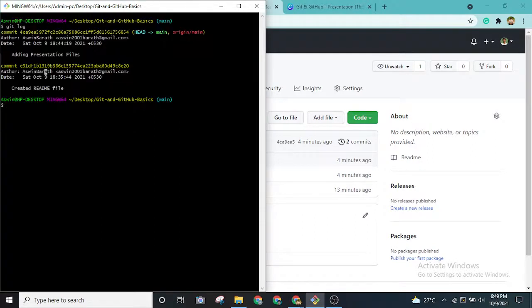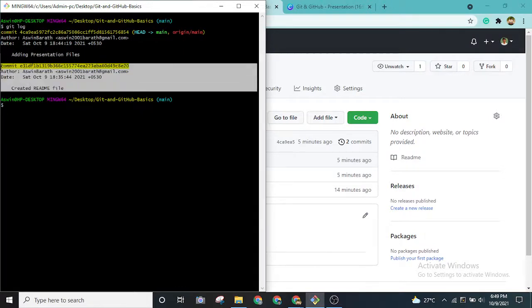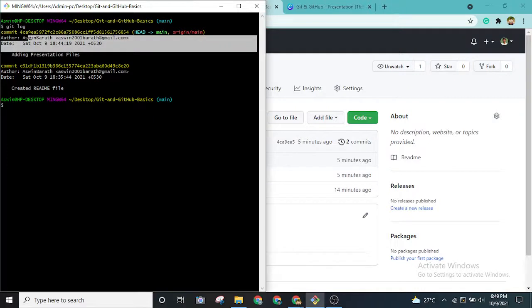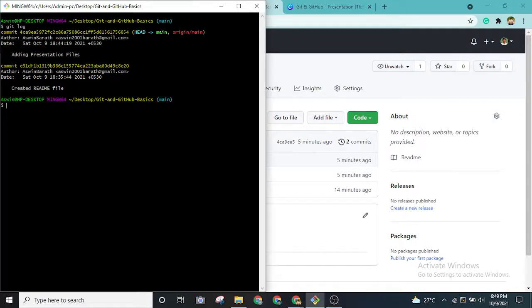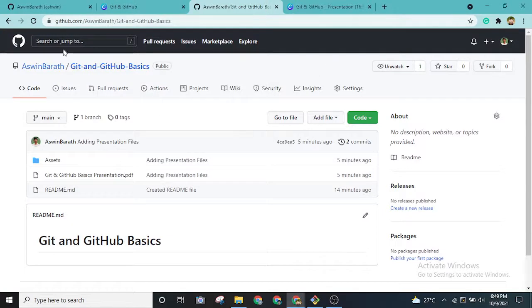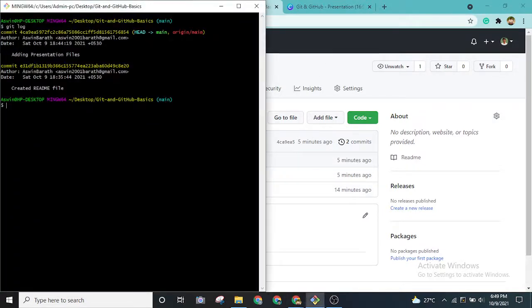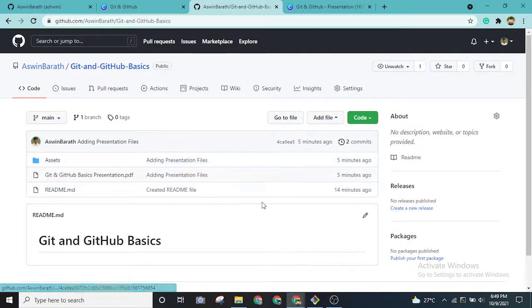Whenever you are working in your local repository, and let's say you want to go back to this readme commit, because you don't want these files, you can very easily do this in your local repository instead of downloading it again from this place and changing it over here. Do you understand? That's why we don't use the drag and drop feature.